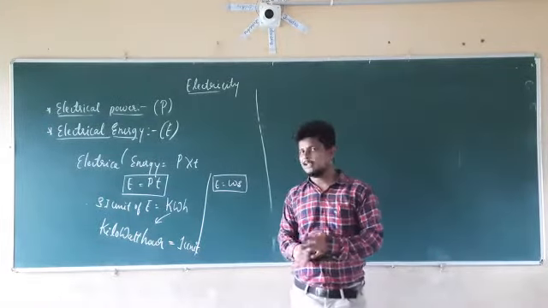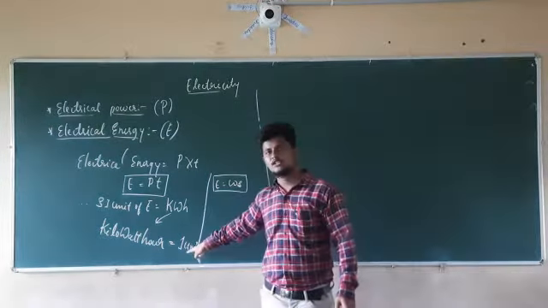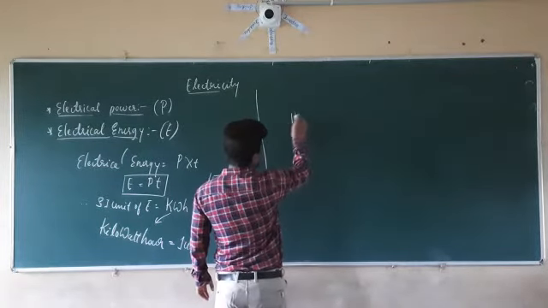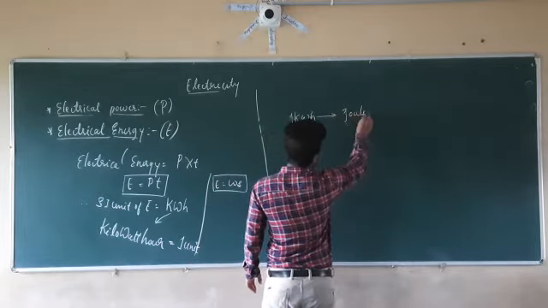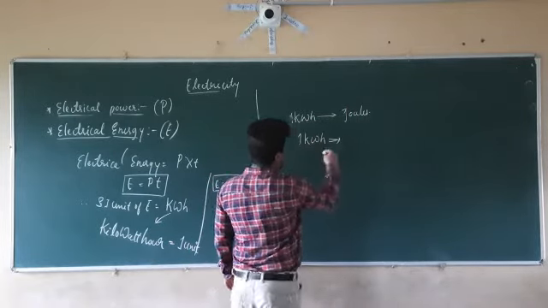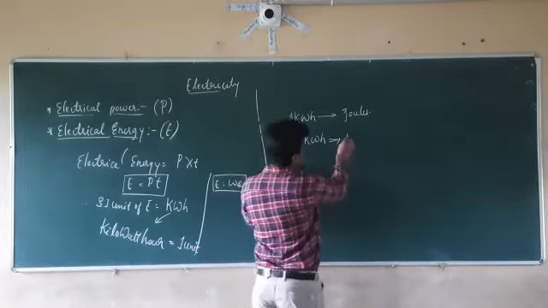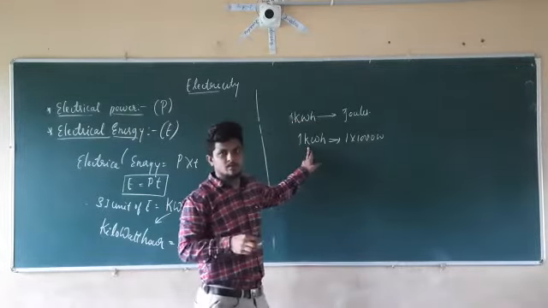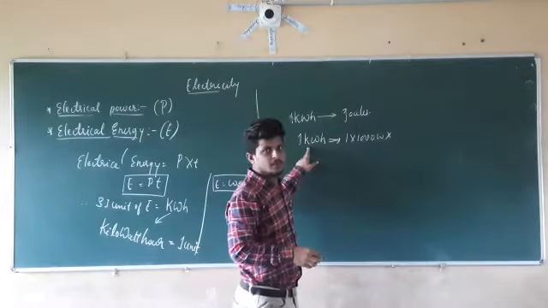Now we are going to convert this unit of electrical energy into joules. We already know that 1 kilowatt hour equals 1 unit. So we are going to convert kilowatt hour into joules. Therefore, 1 kilowatt hour is equal to how many joules? Kilowatt can be written as 1 into 1000 watts, kilo means 1000, into 1 hour. 1 hour equals how many seconds?